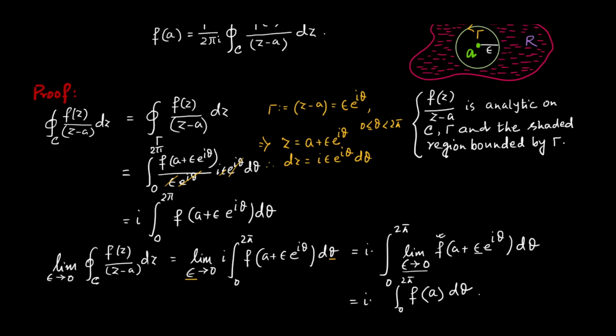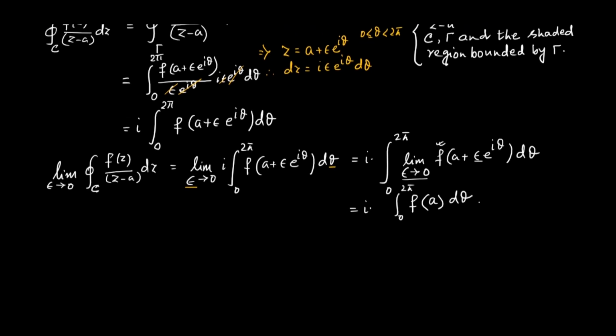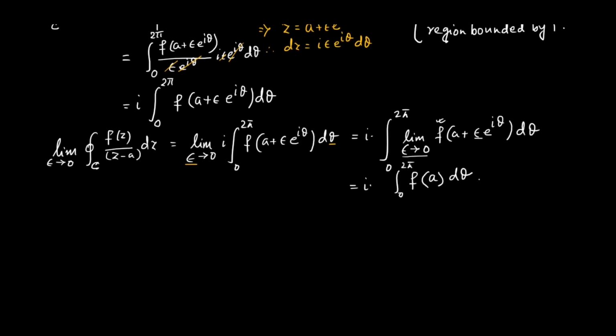Now, if we do the integration considering the limits 0 to 2 pi, f of a is a constant, I can take it out. So this is integral 0 to 2 pi d theta, and the result of this integration will be 2 pi. So I can collectively write this as 2 pi i into f of a.